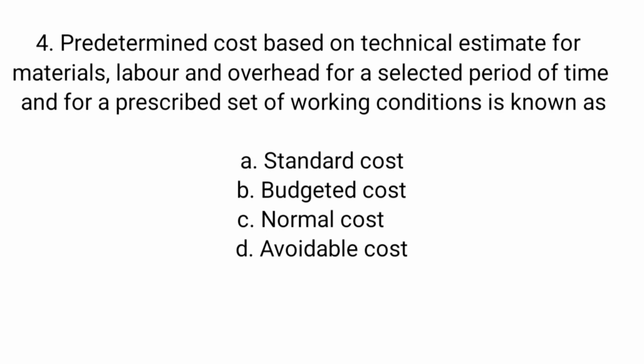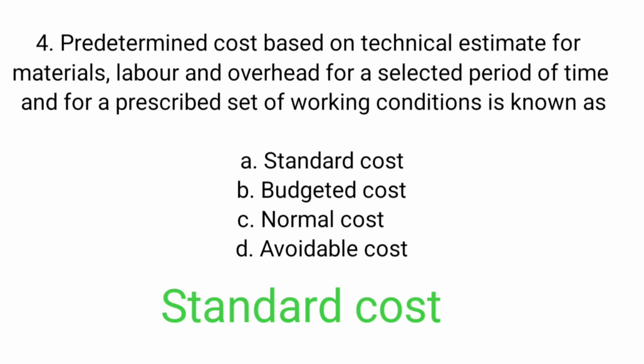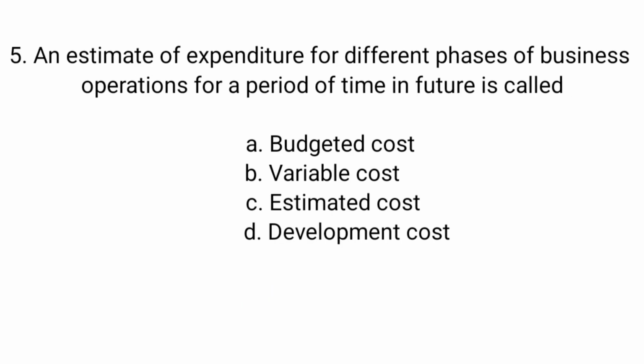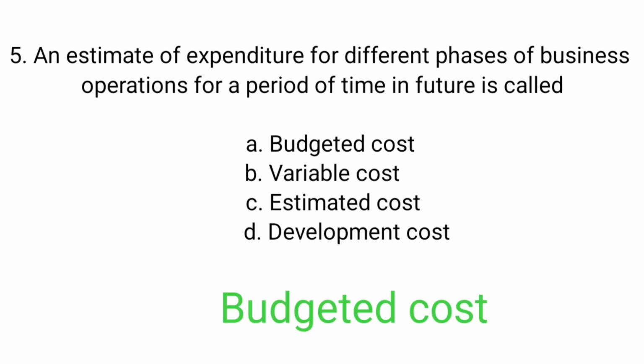Predetermined cost based on technical estimate for material, labor and overhead for a selected period of time and for prescribed set of working condition is known as standard cost, budgeted cost, normal cost, avoidable cost. Standard cost. An estimate of expenditure for different phases of business operations for a period of time in future is called budgeted cost, variable cost, estimated cost, development cost. Budgeted cost.